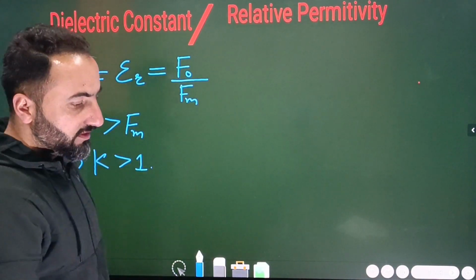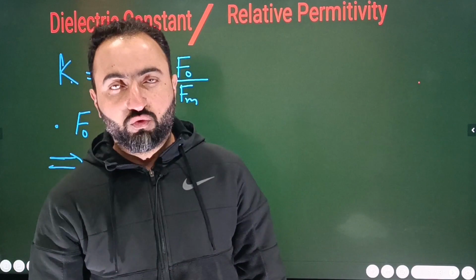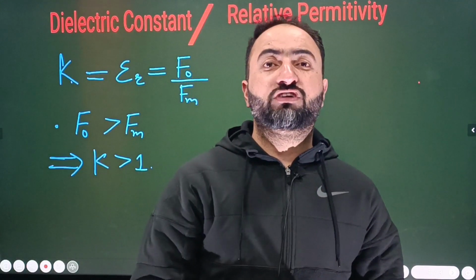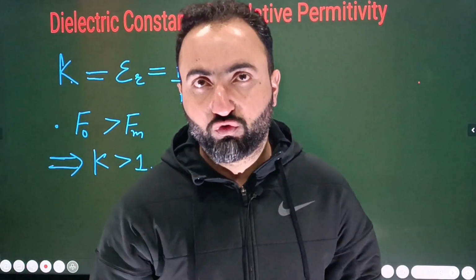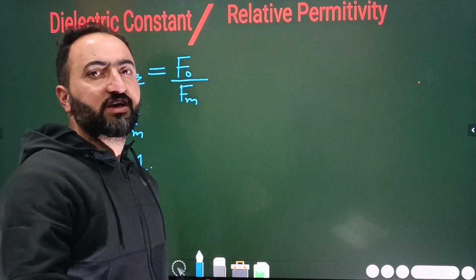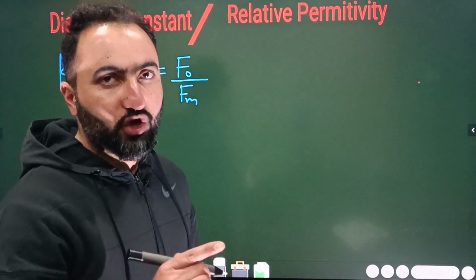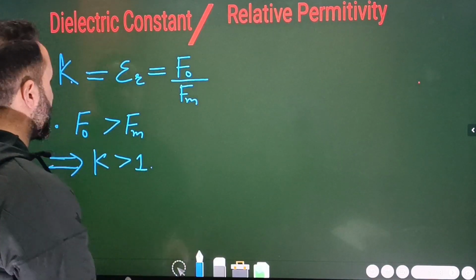Okay, that means simply K can be 5, it can be 10. For example, for the water it's equal to 81, but there does not exist any medium for which the dielectric constant is 1 by 2. There does not exist any medium for which the dielectric constant is something like 0.25. Its value cannot be 2 by 3. Okay, its value will be always greater than 1. Its value is equal to 1 for vacuum, and for other material mediums its value is greater than 1. Okay, point number 1. ठीक है ना बेटा?